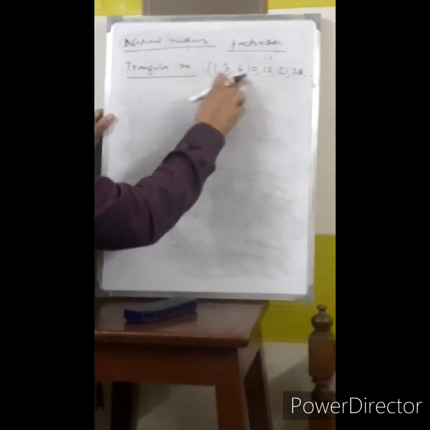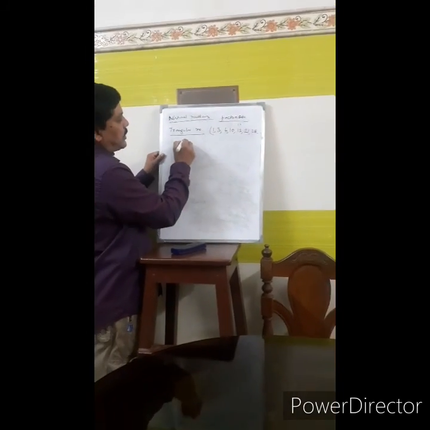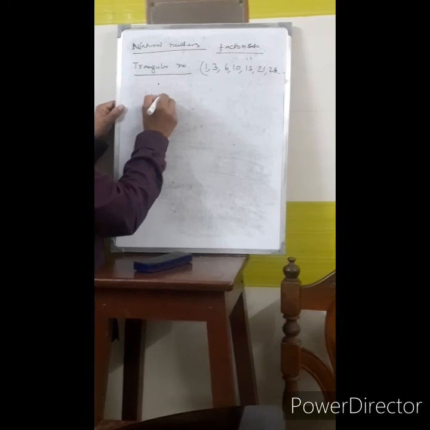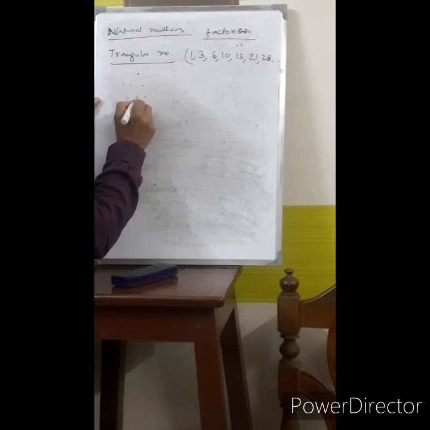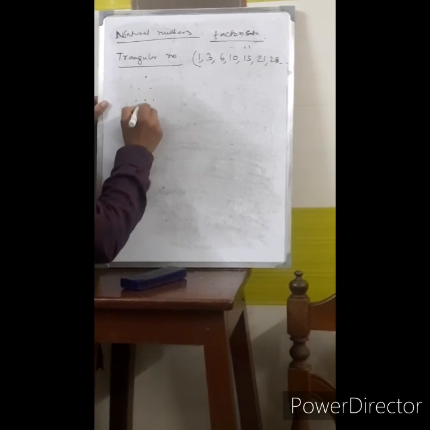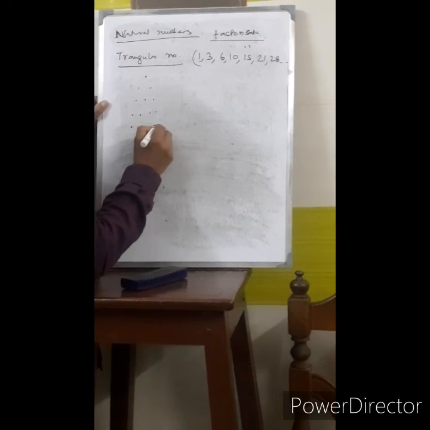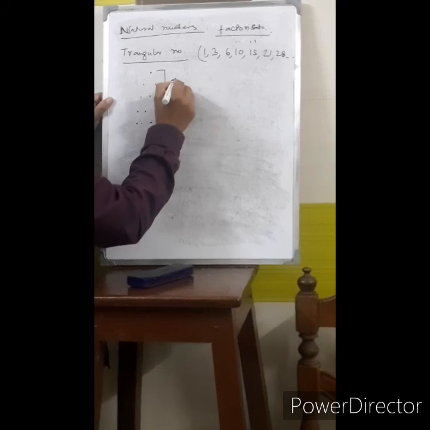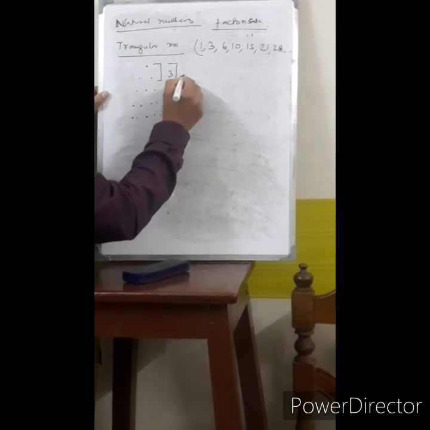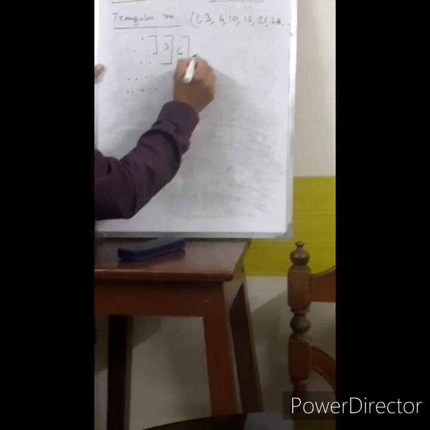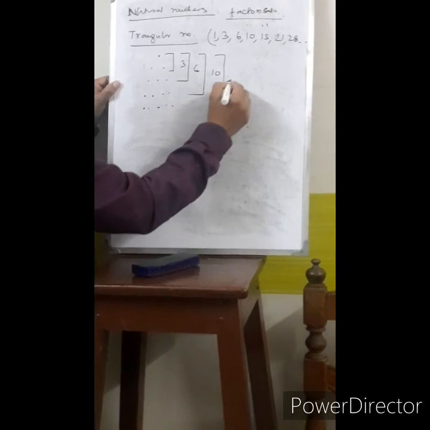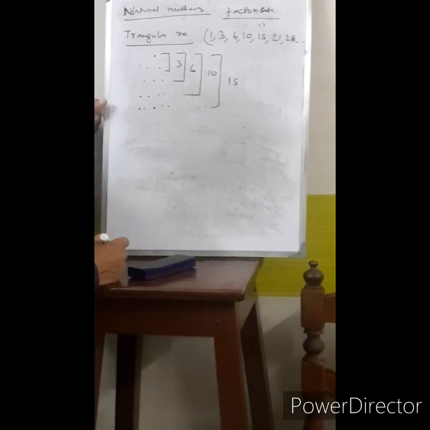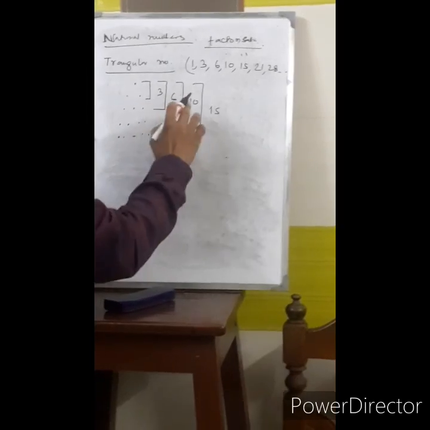How can it be represented as a triangle? 1, 3, 6, 10, 15, like this. Up to this the summation is 3, up to this the summation is 6, up to this the summation is 10, up to this the summation is 15, like this. So these numbers can be represented as a triangle.